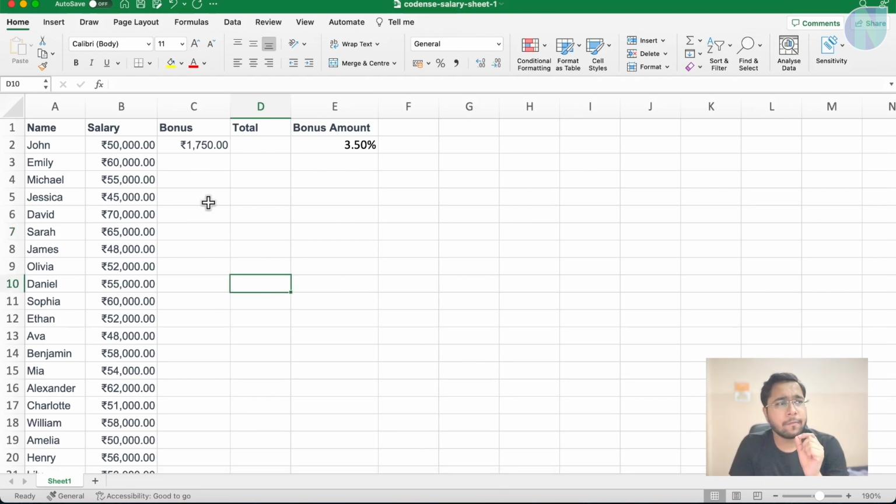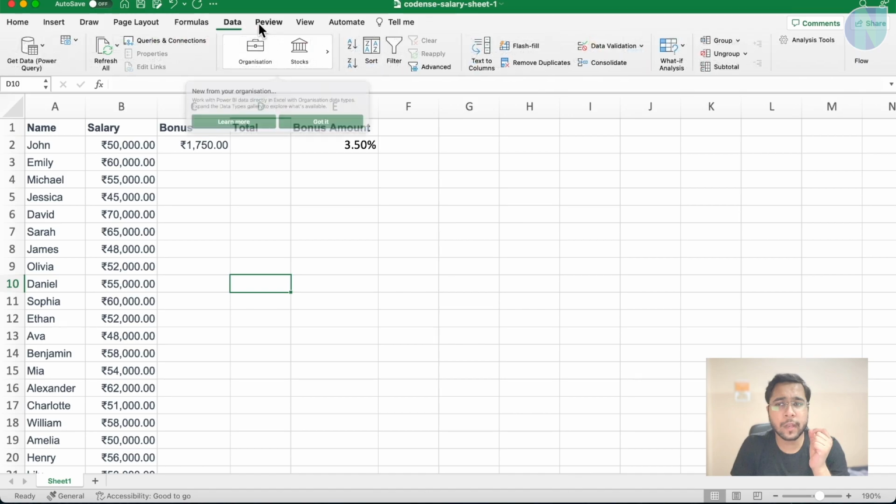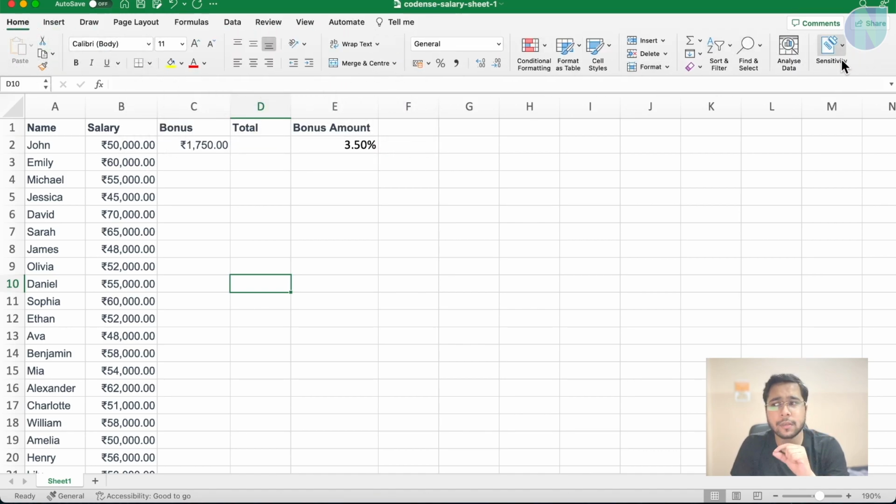Now, what more do we have? Let's start with the Excel ribbon. The Excel ribbon is the top menu bar that contains tabs organized by task. You can see this top menu where we have Home, Insert, Draw, Page Layout, Formulas, Data. Different things are there in each tab. This is known as the ribbon.